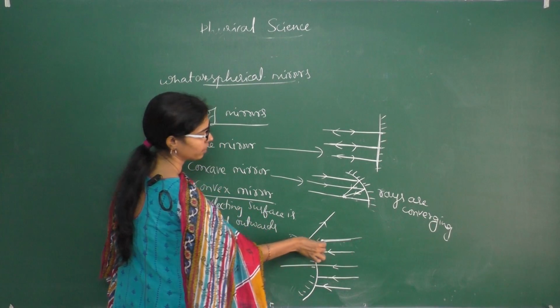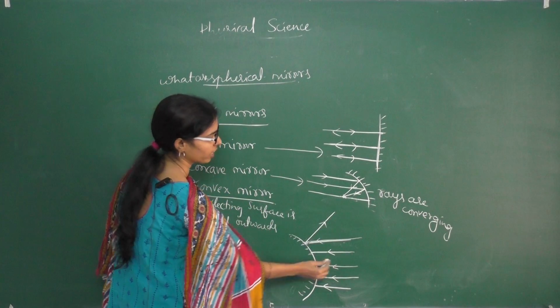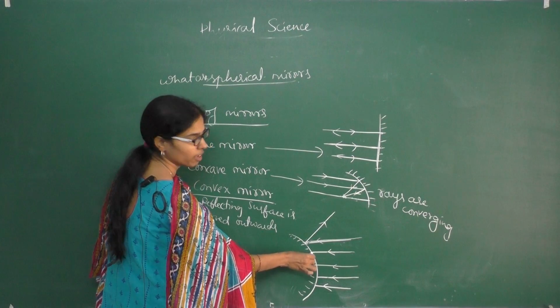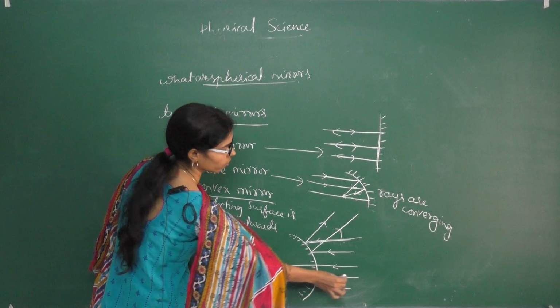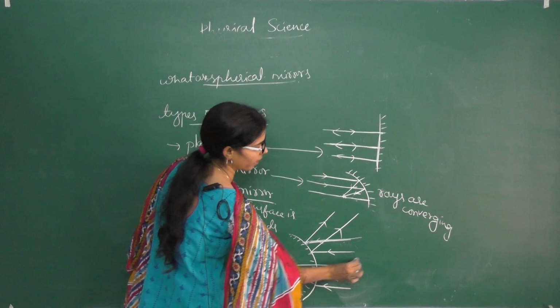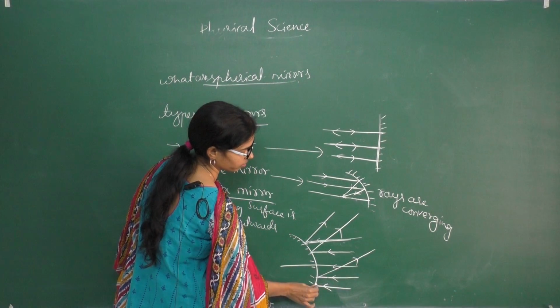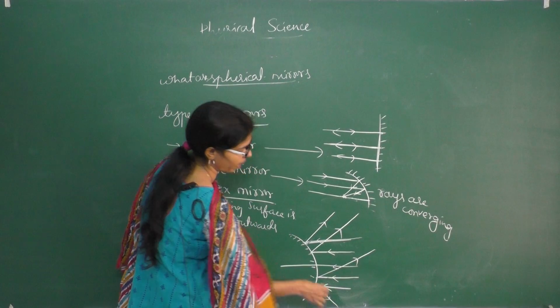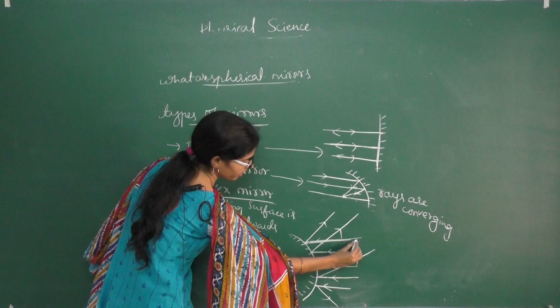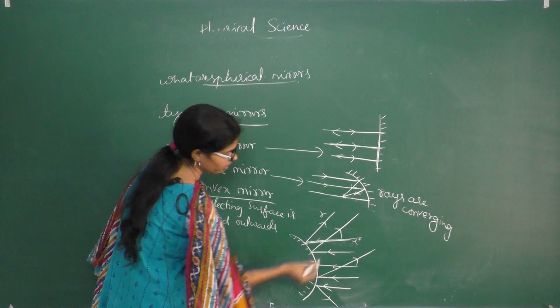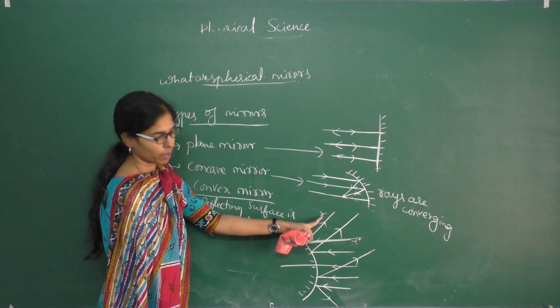The second ray also touches the mirror and gets reflected back in this way. Here also it touches the mirror and gets reflected back. This is the incident ray, denoted by I, and this is the reflected ray, denoted by R.